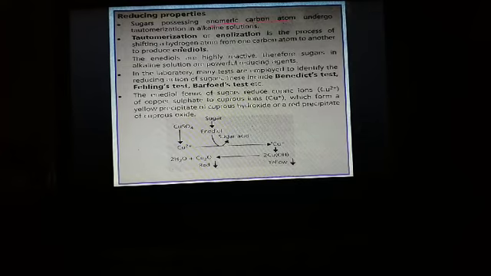Tautomerization, or enolization, is a process of shifting a hydrogen atom from one carbon atom to another, and it finally produces enediols. The enediols are very highly reactive, and due to this, sugars in alkaline solutions show powerful reducing agent property.